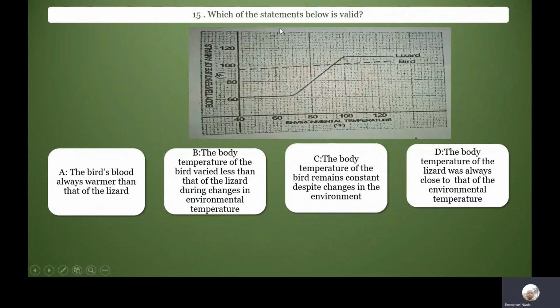Which of the statements below is valid? The body temperature of the bird remains constant despite changes in the environment. That's C. Birds can maintain a constant body temperature. They are homeothermic or endothermic. But the lizard is poikilothermic or ectothermic. The lizard cannot maintain a constant body temperature. So the correct option here is C.